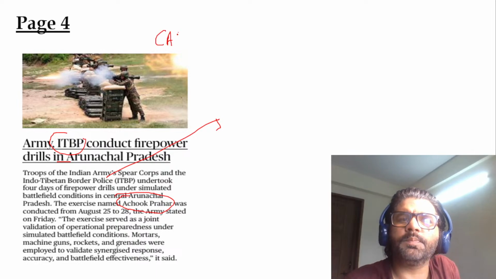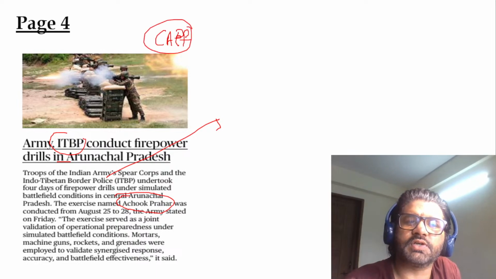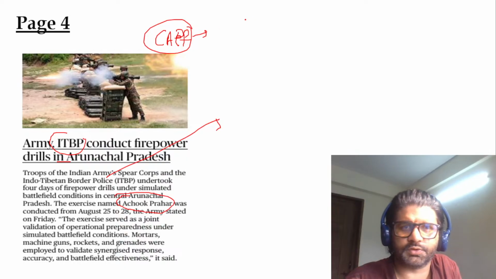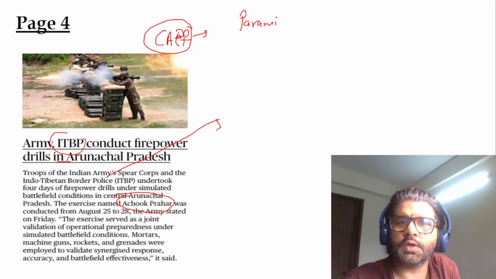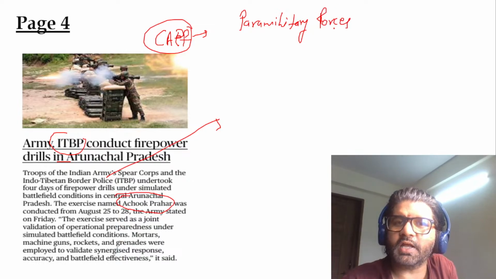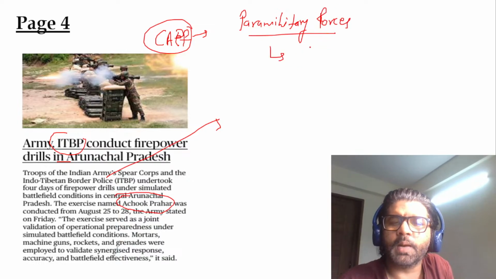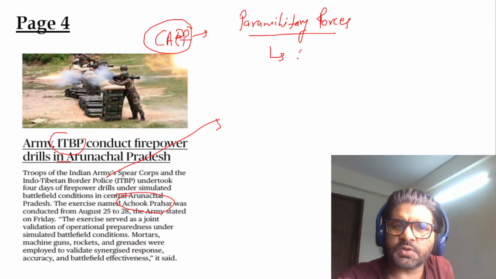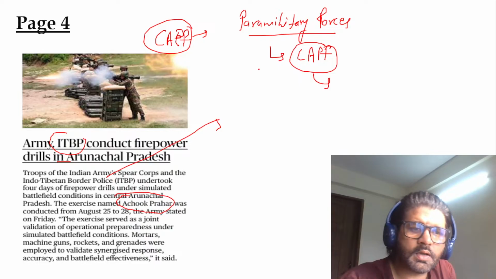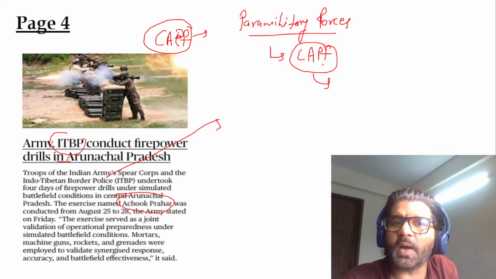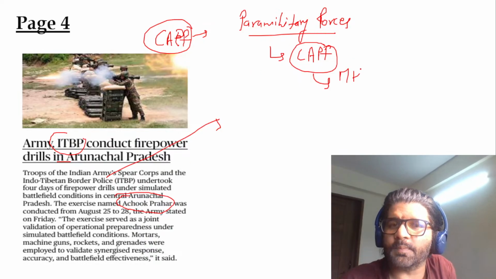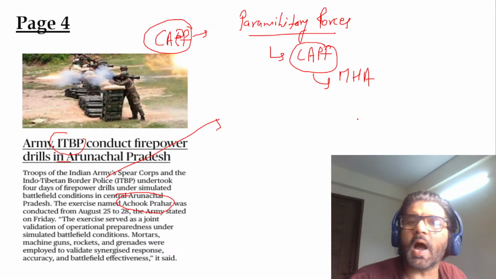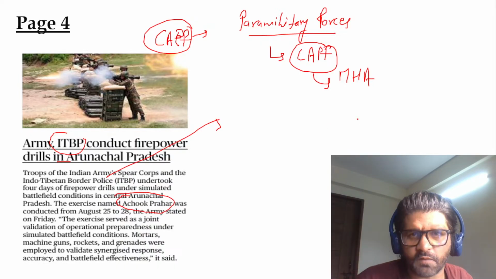I have talked about paramilitary forces in the previous Hindu analysis, not on this channel but on some other channel. Paramilitary forces work similar to armed forces, but they are not exactly the same. Paramilitary forces are now also synonymous with CAPF, Central Armed Police Forces, which has 7 forces inside it, including ITBP. CAPF are handled by MHA, Ministry of Home Affairs, unlike armed forces, which are handled by the Ministry of Defence, right?